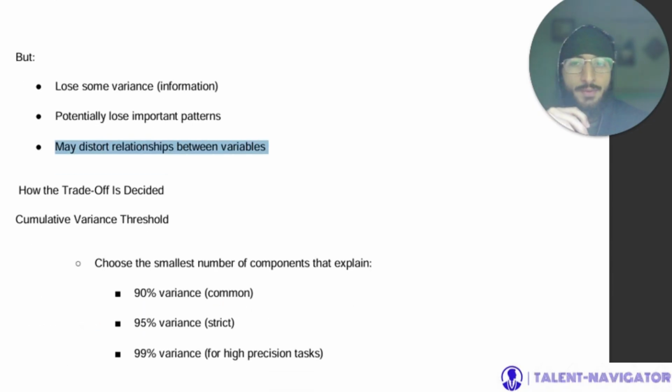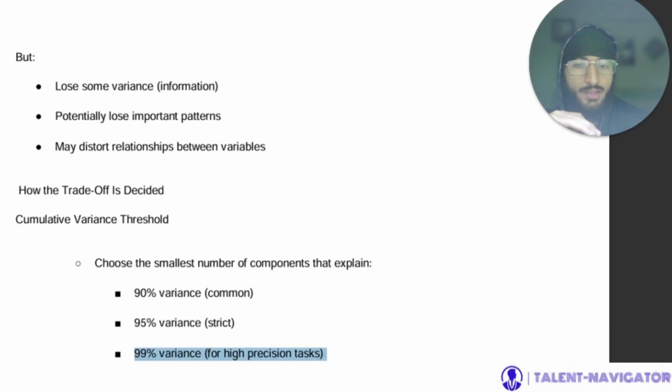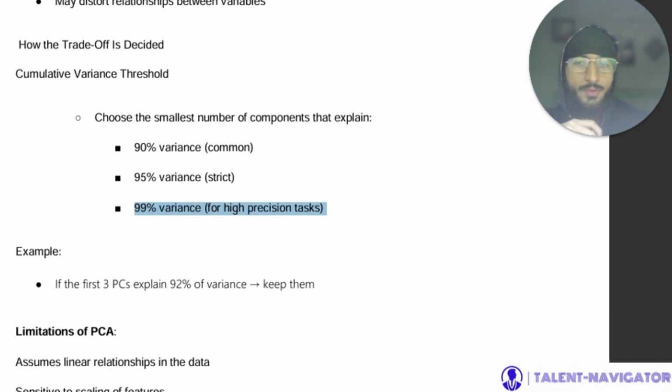Now, how is the trade-off decided? So, cumulative variance threshold. We choose the smallest number of components that explain 90% variance, which is common, 95% variance is strict, and 99% variance is for higher precision tasks. For example, if the first three principal components explain 92% of variance, we keep them.